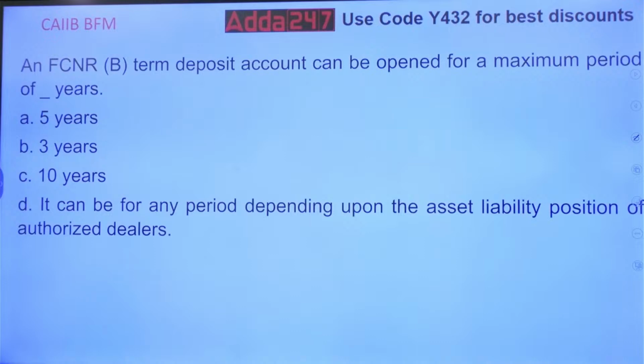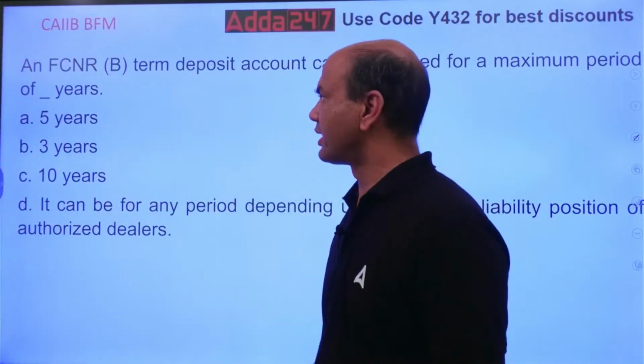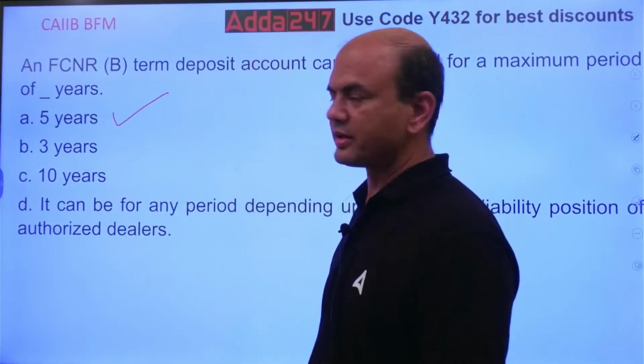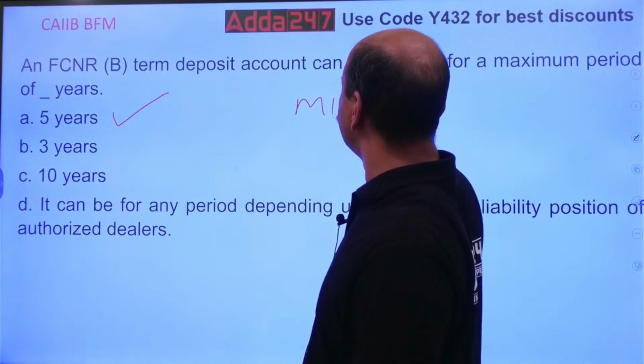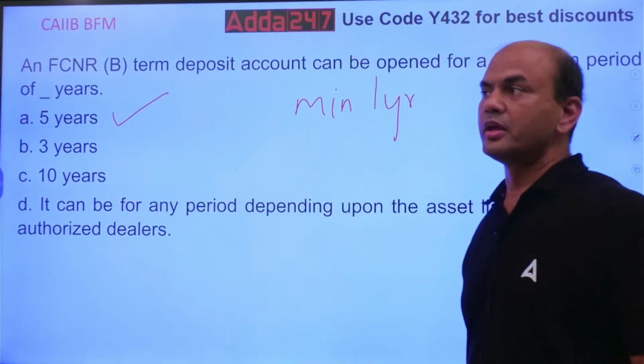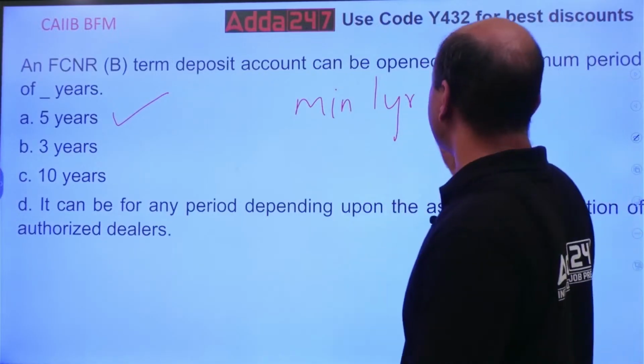Maximum tenure of FCNR. Many of you have written 10 years. The correct answer is 5 years. Maximum is 5 years. Minimum is 1 year. This is for FCNR. Got it? Same for FCNR and NRE both.